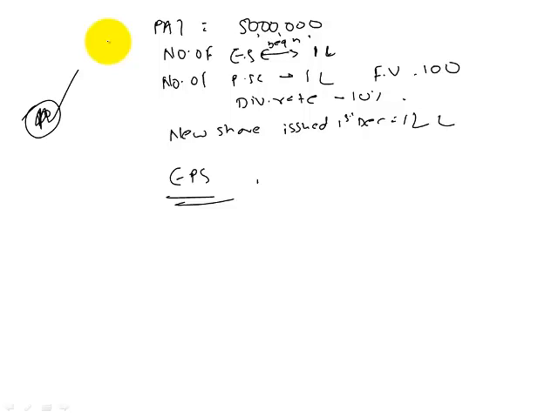Yes. 20. Anuja, how much? 12 lakhs. 20. Kaushik. How much? 120. 20.